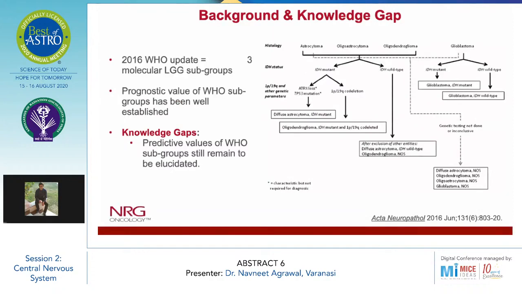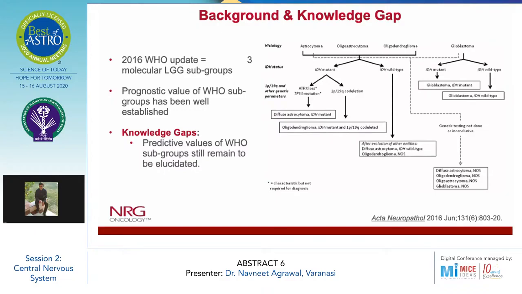So coming to the background and the knowledge gap which is there, in 2016, WHO updated with three molecular low-grade glioma subgroups, and the prognostic value of WHO subgroups has been well established. But there is a knowledge gap in the predictive values of WHO subgroups, which needs to be elucidated.